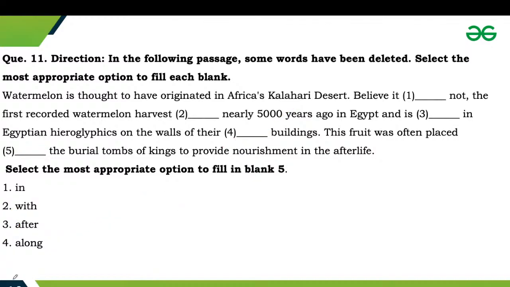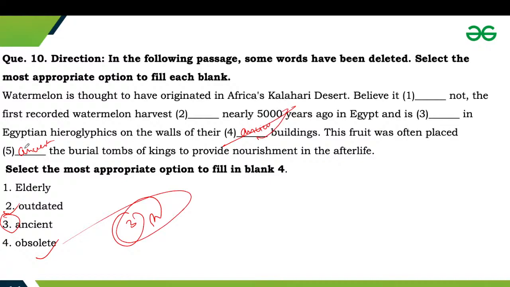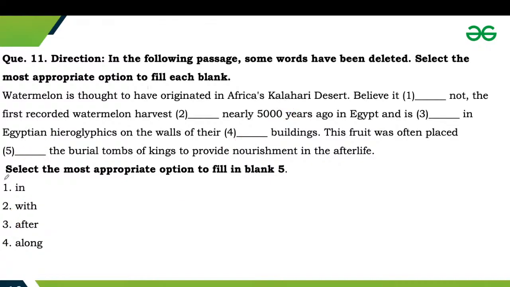Next one is question number 11. Ancient is in the fourth one, so we have to mark this one. Here we have the prepositions in, with, after, along. Find the correct answer. In this case, the fruit was often placed in the burial tombs of kings to provide nourishment in the afterlife. So the sentence refers to placing something in burial tombs in order to provide nourishment.